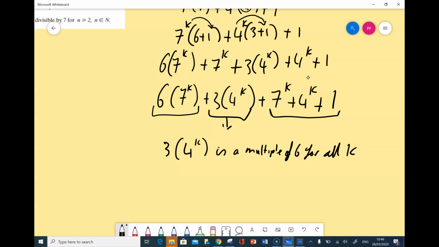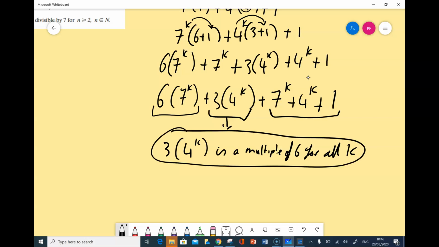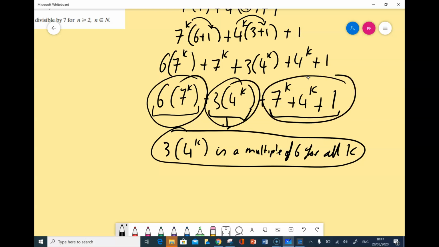Perfect. So that's going to be your justification for this part. You justify this by just saying it's a multiple of 6 because 6 is a factor of it, and you justify that this is divisible because it's our assumption, and tie it all together the exact same way that I did for the first question in this sequence. So have a look at that.